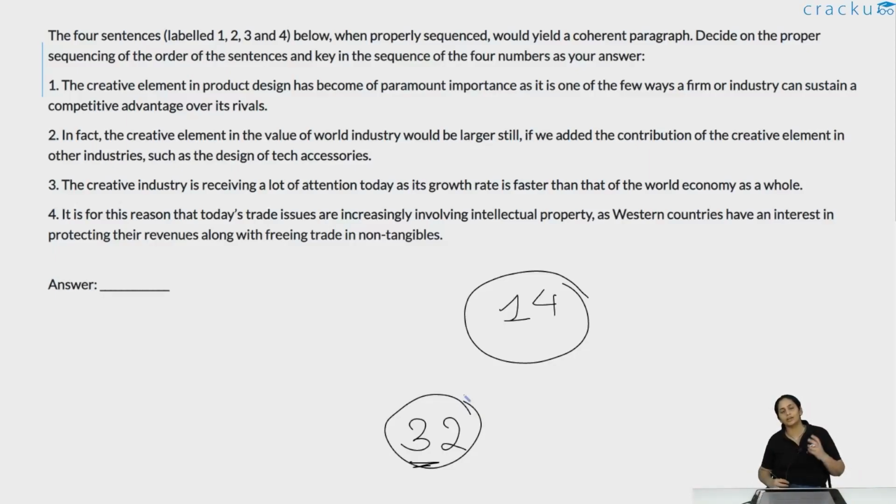They together describe the growing importance of the creative industry in the world's economy, and it would in fact be even greater if you consider the design of tech accessories and other parts of the world's economy. And 1, 4 basically say why it is important, because the IP is there. So 3, 2 introduces the topic of the importance of the creative industry. 1, 4 says that why it is more important is because all the IP about developing a product comes from its design, and that is the creative element of it. So 1, 4 gives you further explanation. So 3, 2, 1, 4 forms a coherent paragraph.